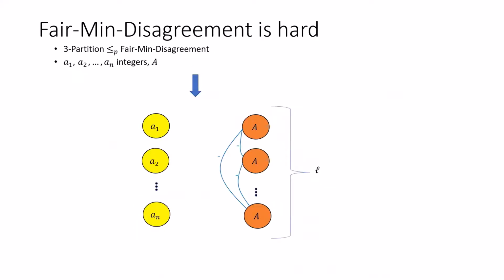We can draw this input like that also. Each circle here represents a clique with plus edges in this clique. Like, for example, this is a yellow clique with A1 nodes and plus edges in this clique. And you can see that all the orange cliques are connected with minus edges.